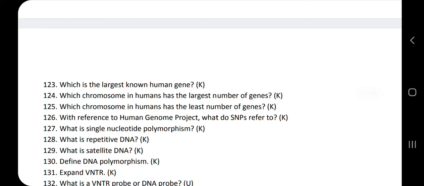Next question: which chromosome in humans has the largest number of genes? Chromosome 1 has the largest number of genes in humans. Next question: which chromosome in humans has the least number of genes?